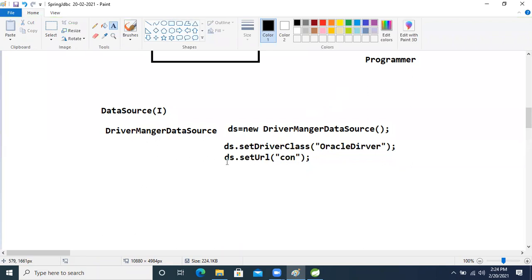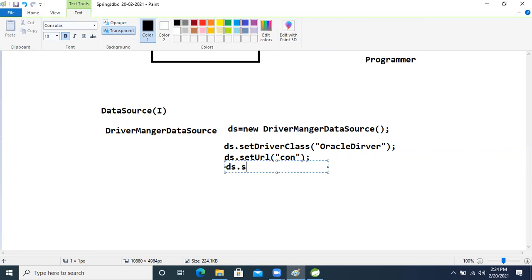After that, we know that our database, if we use MySQL or Oracle, this is a secure database. Localhost and port number, okay. So after that, what is that? ds dot, what is that?